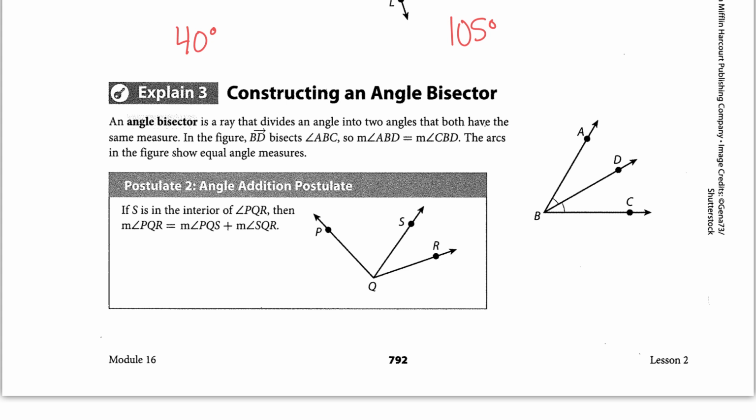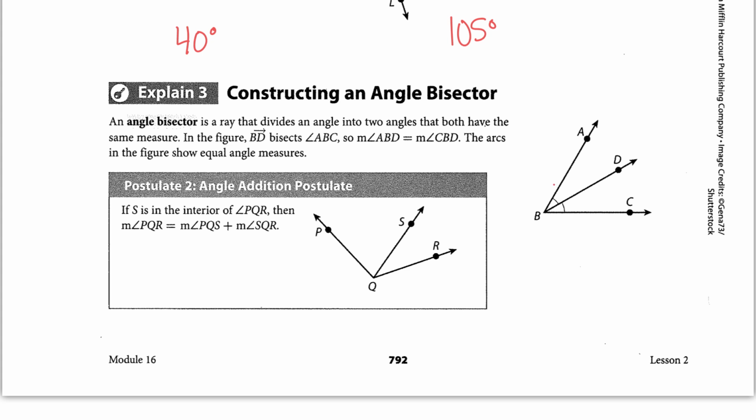Constructing an angle bisector. An angle bisector is a ray that divides an angle into two angles that both have the same measure. In the figure, ray BD bisects angle ABC so that the measure of ABD is the same as the measure of CBD.